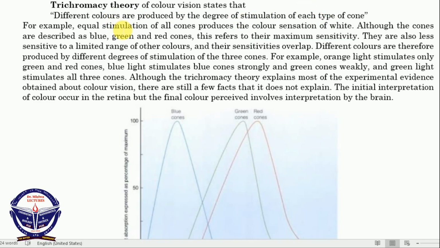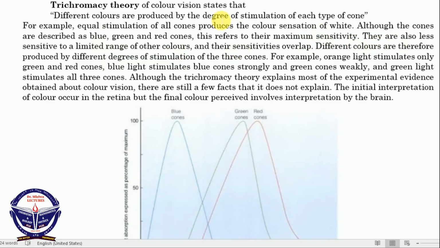For example, equal stimulation of all cones produces the color sensation of white. Although the cones are described as blue, green and red cones, this refers to their maximum sensitivity. That means the blue cone is stimulated maximally by the blue light, the green cone is also stimulated maximally by the green light, and the red cone likewise. This refers to their maximum sensitivity.